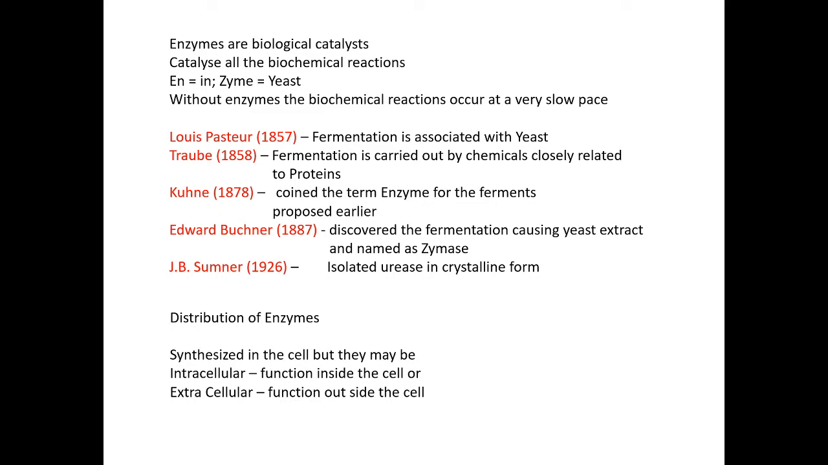Later on in 1926, J.B. Sumner isolated the enzyme urease in crystalline form, for which he was awarded the Nobel Prize. That means urease was isolated by J.B. Sumner in its purest form, that is, in its crystalline form.